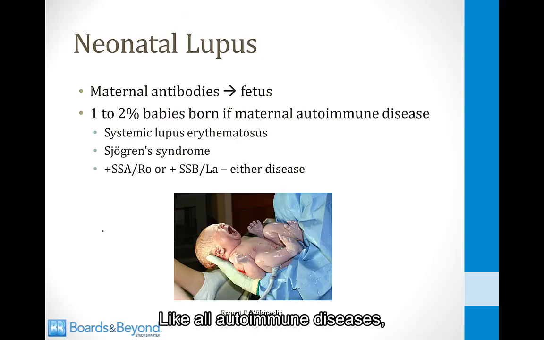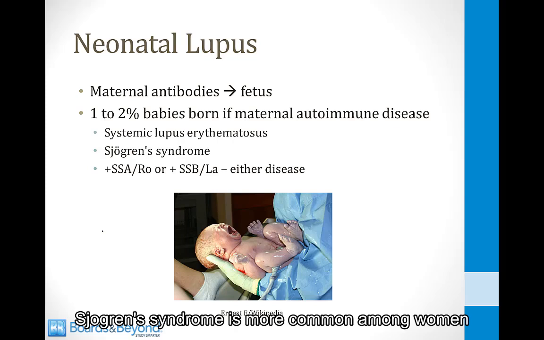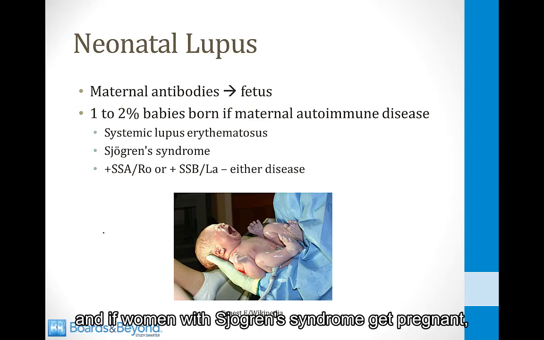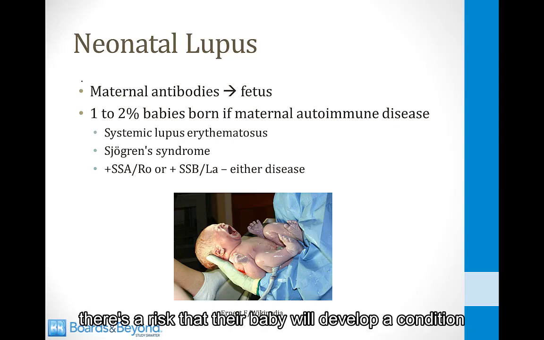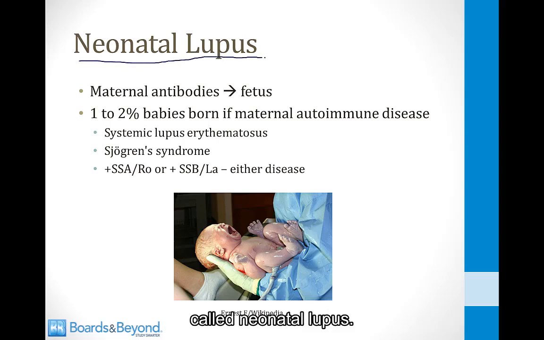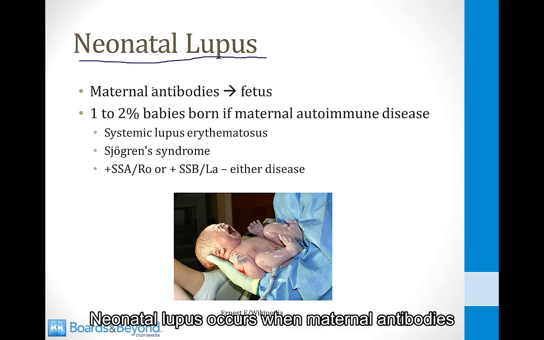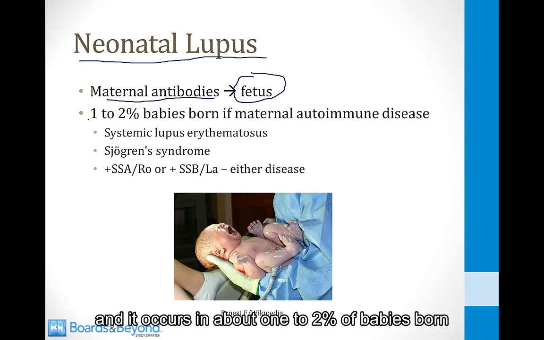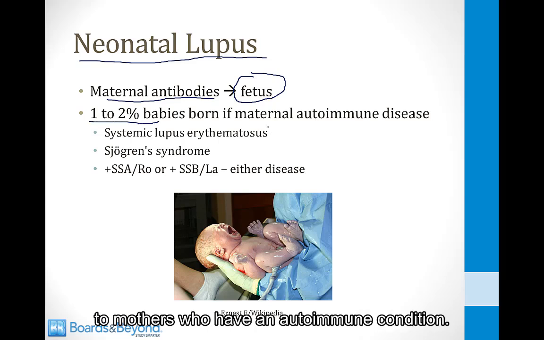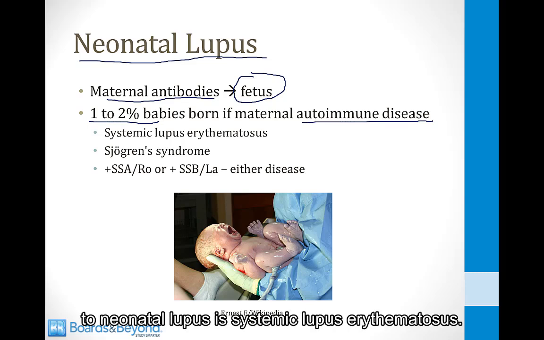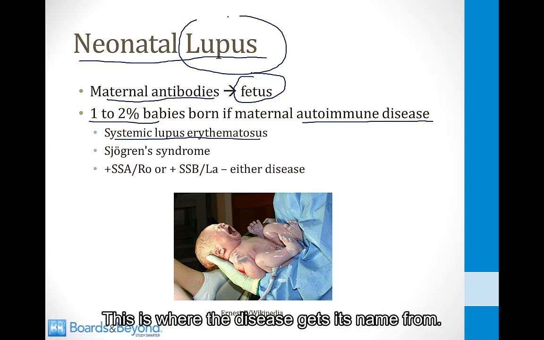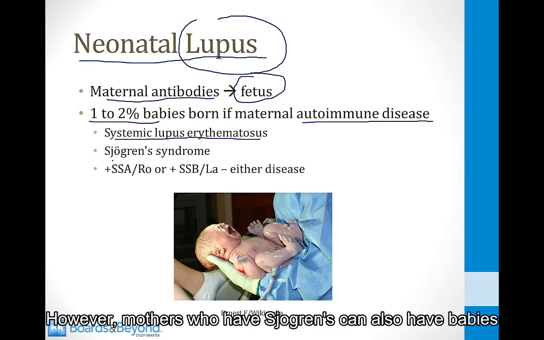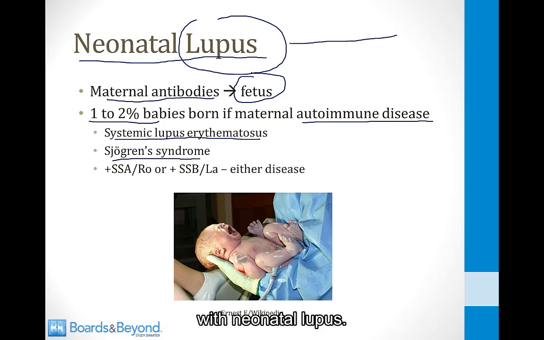Like all autoimmune diseases, Sjogren syndrome is more common among women, and if women with Sjogren syndrome get pregnant, there is a risk that their baby will develop a condition called neonatal lupus. Neonatal lupus occurs when maternal antibodies cross the placenta and affect the fetus, and it occurs in about 1 to 2% of babies born to mothers who have an autoimmune condition. One of the autoimmune conditions that leads to neonatal lupus is systemic lupus erythematosus. This is where the disease gets its name from. However, mothers who have Sjogren's can also have babies with neonatal lupus.